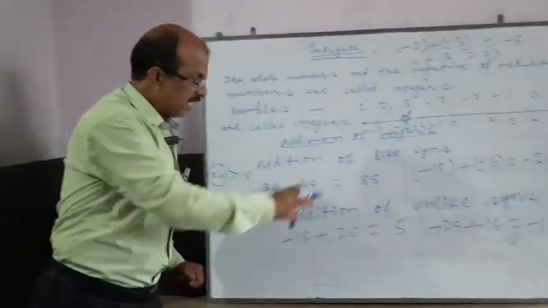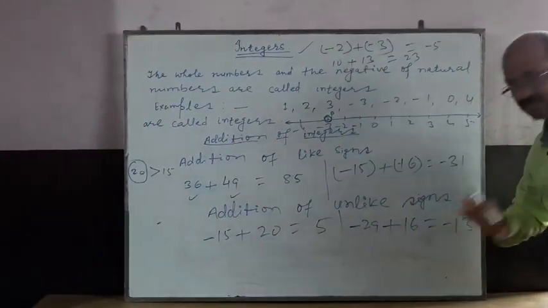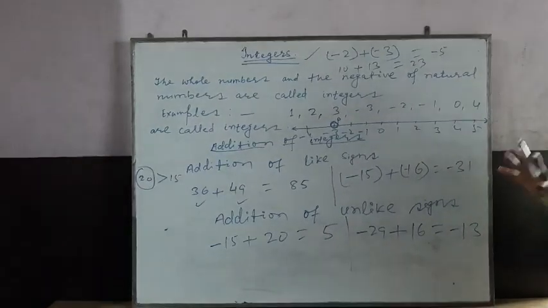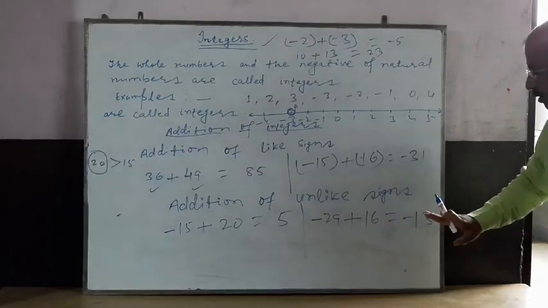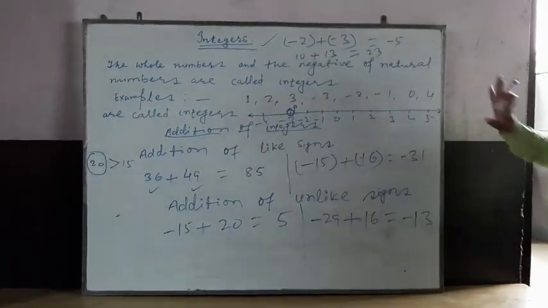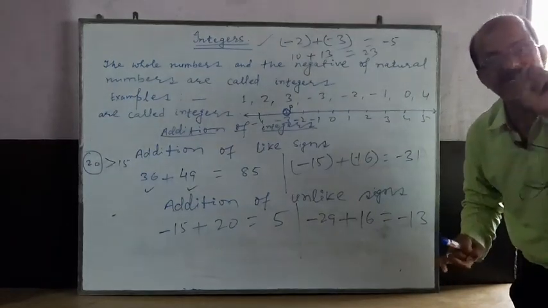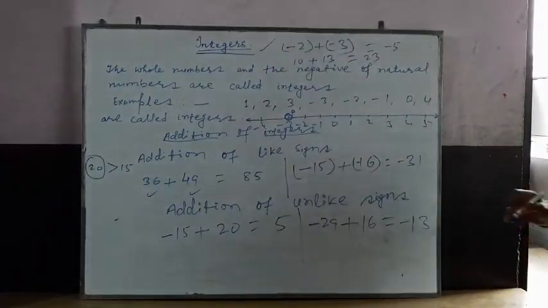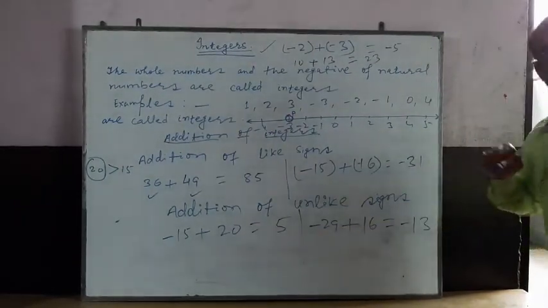Again, in the next example, minus 29 plus 16. In that case, you have to remove the signs and only consider 29 and 16. One is negative, the other is positive.